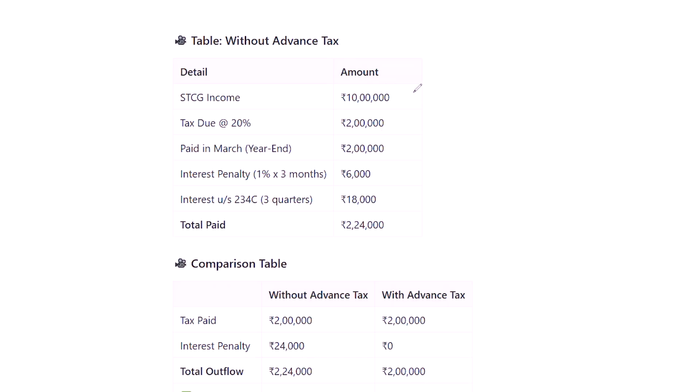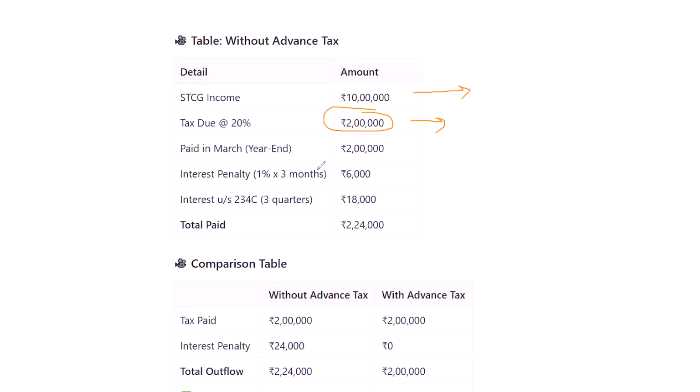Now let's just talk about one case study where I will show you how you can avoid paying 24,000 extra just by planning better. Let's say you earned 10 lakh rupees in the last financial year from various sources like stock trading, from cryptos, from US dividends, from your mutual funds. Since it's a short-term capital gain, obviously you will be taxed at 20% and you have to pay like 2 lakh rupees on your profit.